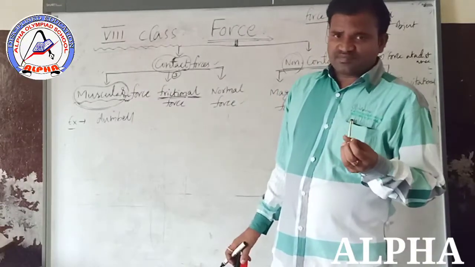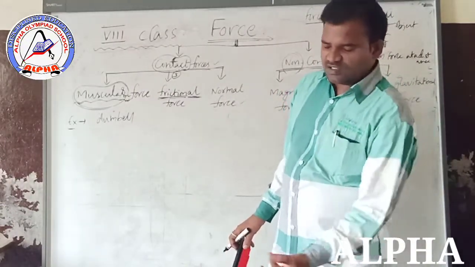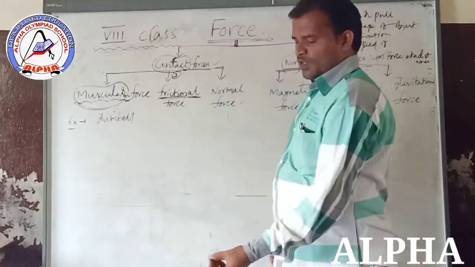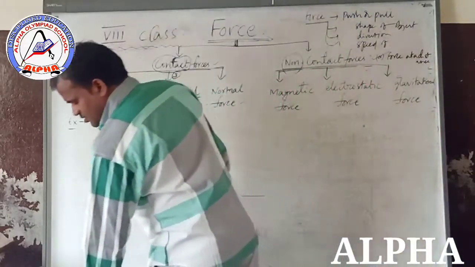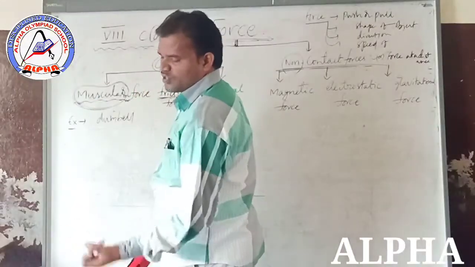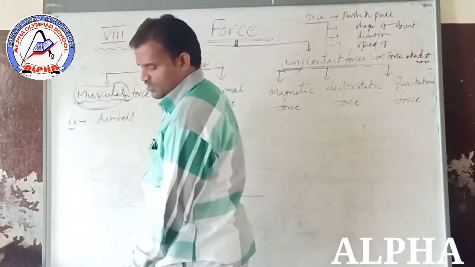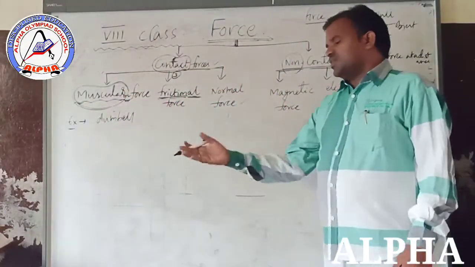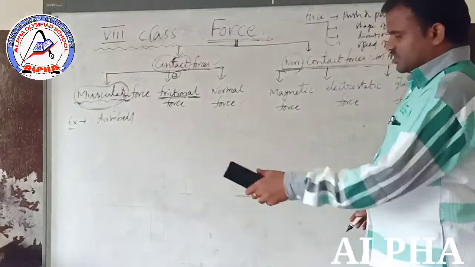It is only the earth that attracts the book or any fruit. But here the normal force acts on the opposite side of the gravitational force. That's why the book placed on the table can stay on the table.